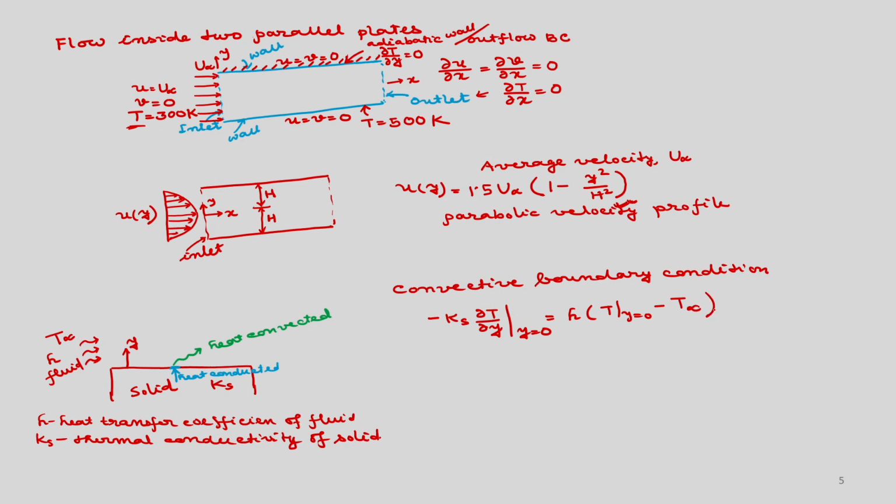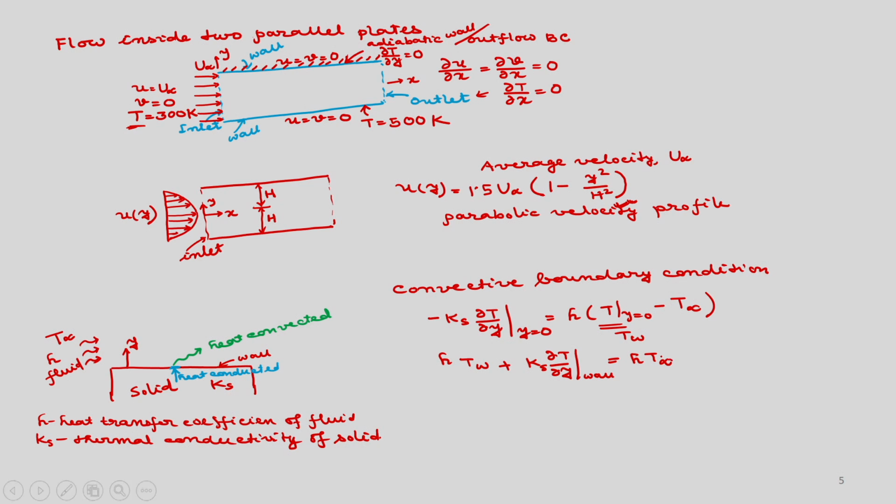So, you can rearrange it and you can see that if y is equal to 0 is, let us say, the wall, so it is T w, then it will be H T w plus k s del T by del y at the wall is equal to, okay, this will go to this side, so it will be H into T infinity.